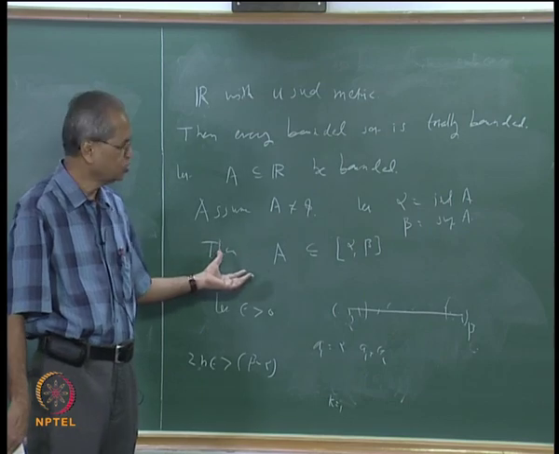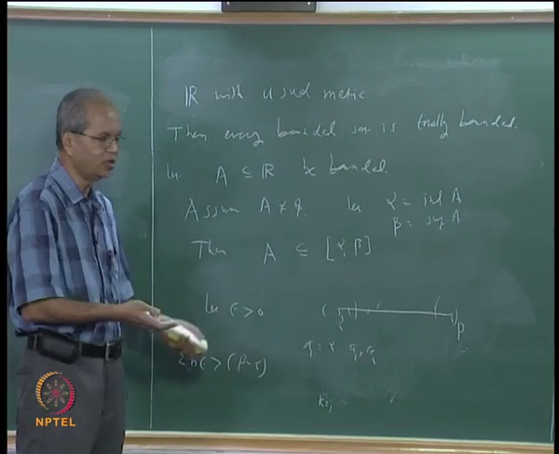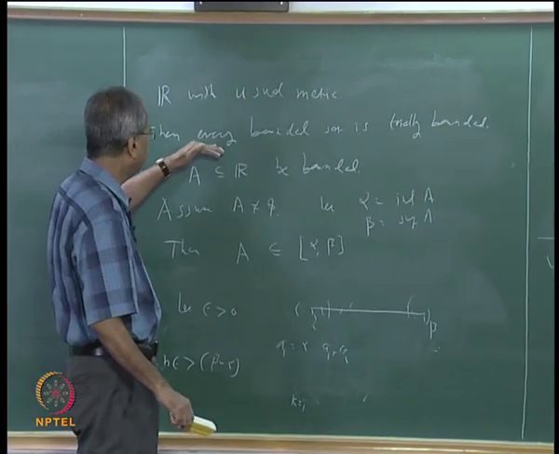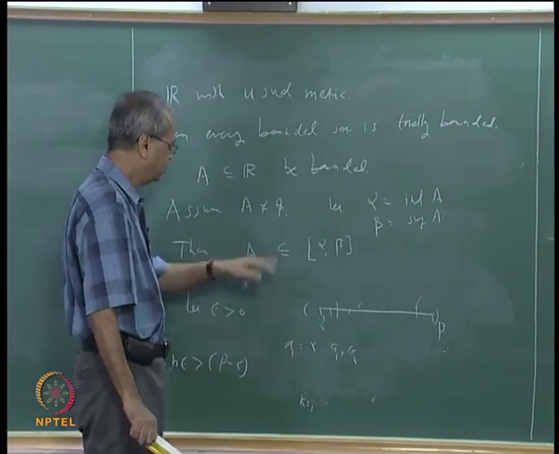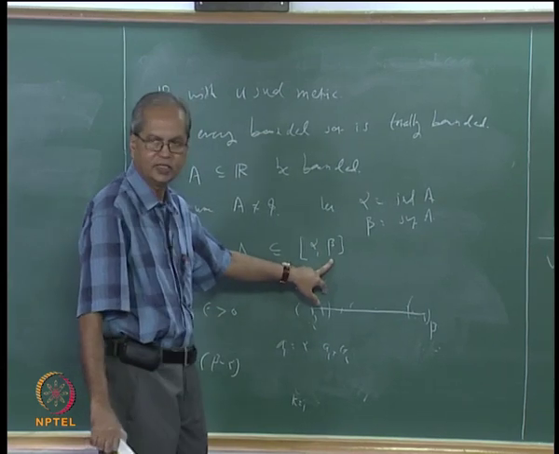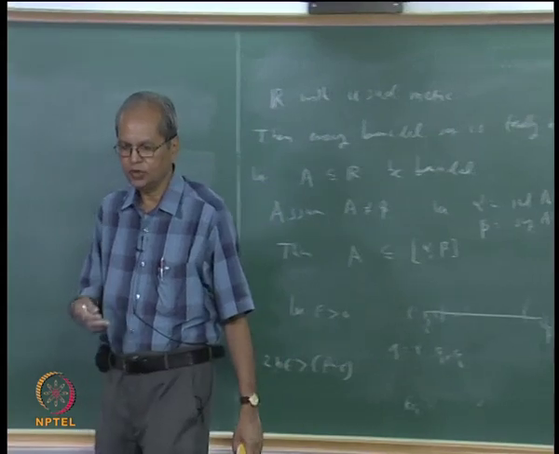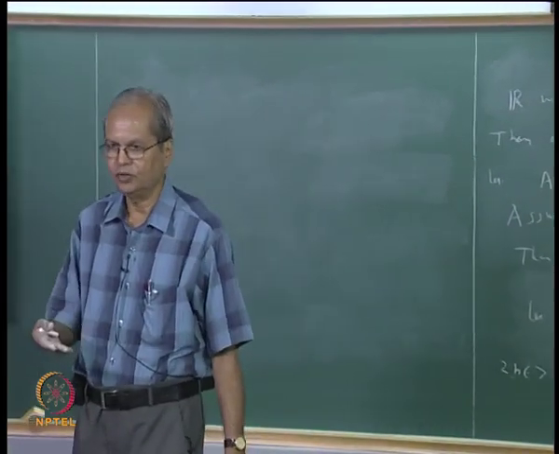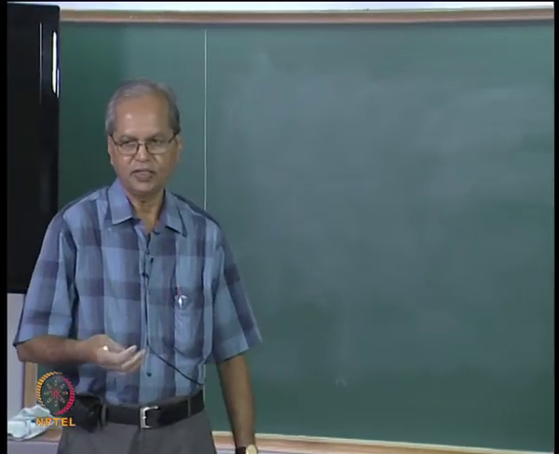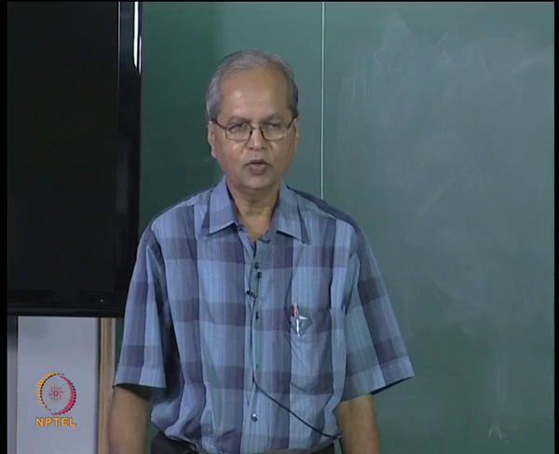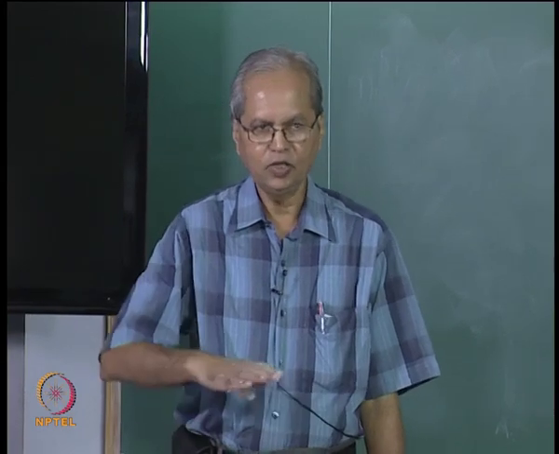Remember, to show that every bounded set is totally bounded, it was enough to show that every closed interval like this is totally bounded. Similarly, if you can show in R2 that every closed ball with finite radius is totally bounded, then you will be able to show that every bounded set is totally bounded. And not only in R2 but R3, Rk, any of those spaces.